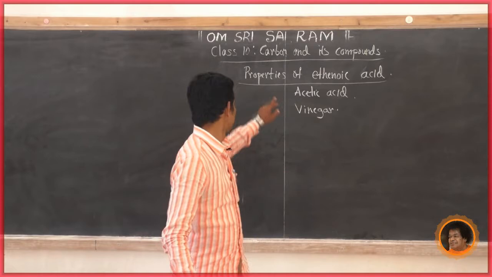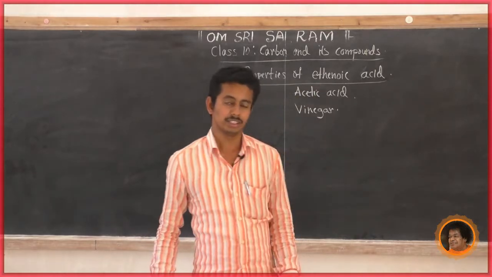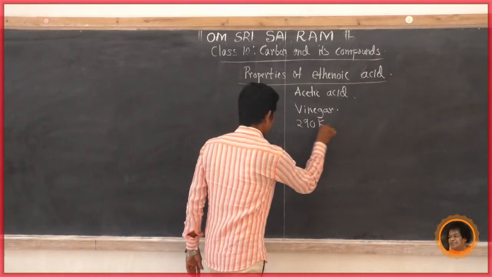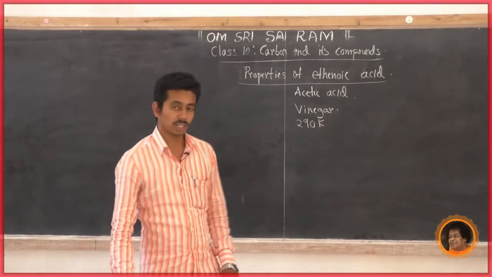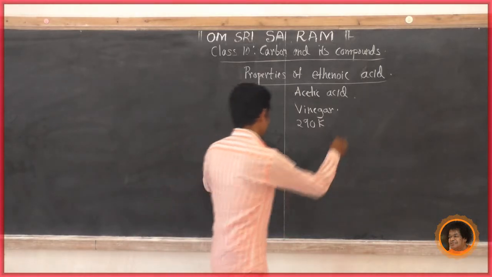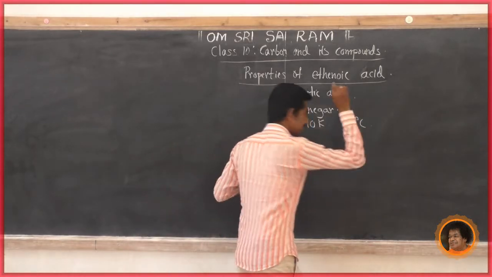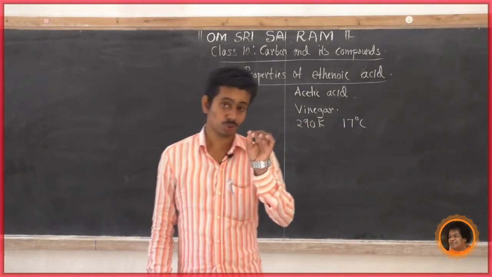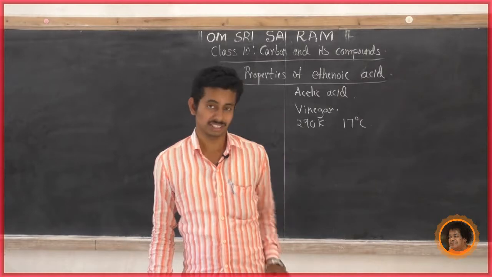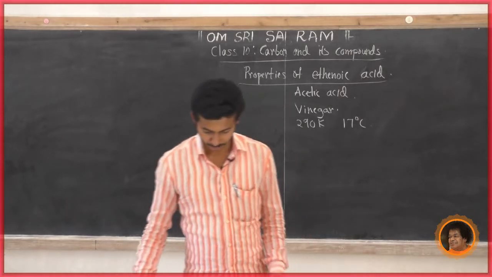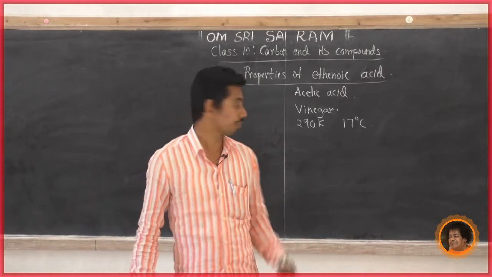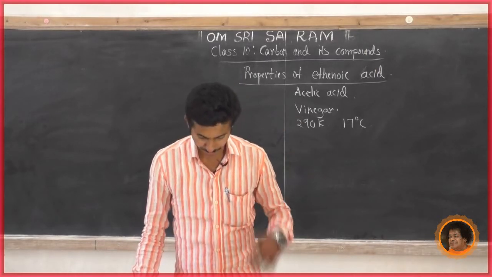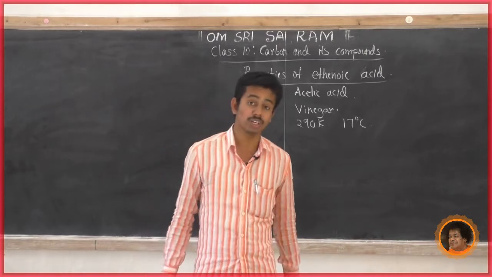Now this ethanoic acid, its melting point is 290 Kelvin. What is the melting point of ethanoic acid? 290 Kelvin, which means 17 degrees Celsius. So it freezes at cold temperature. What is the melting point of acetic acid? It is 290 Kelvin. So it freezes during winter in cold climates.